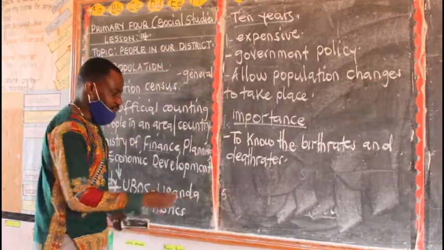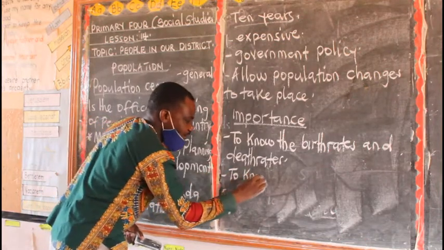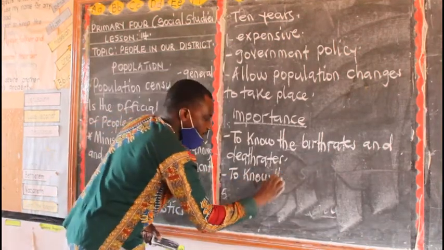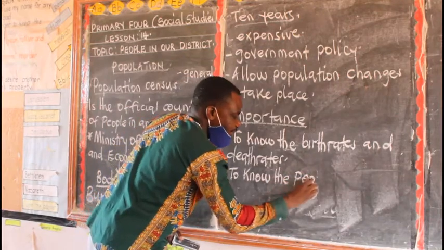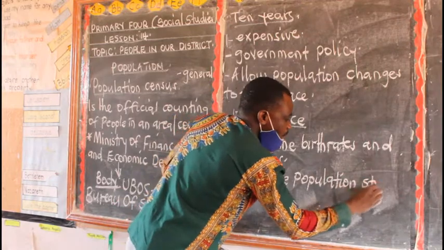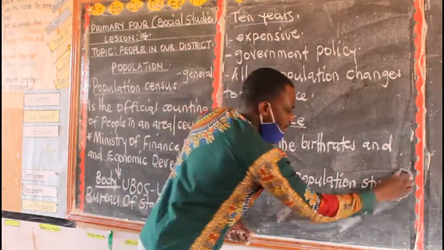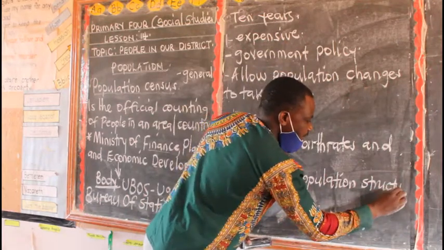Then the second reason is to know the population structure. Remember, we said that population structure is the composition of people according to their age and sex.